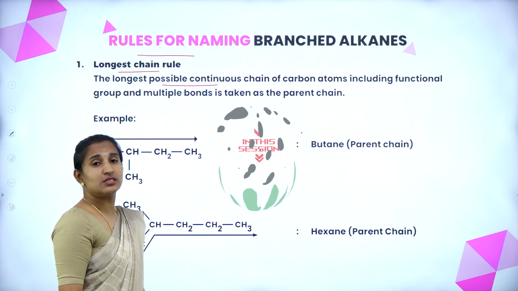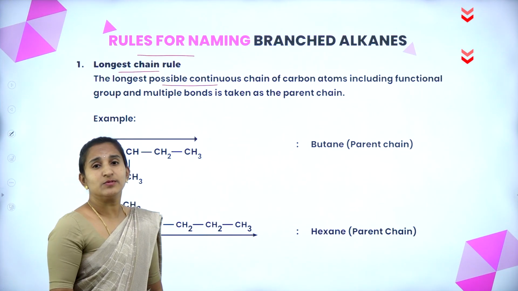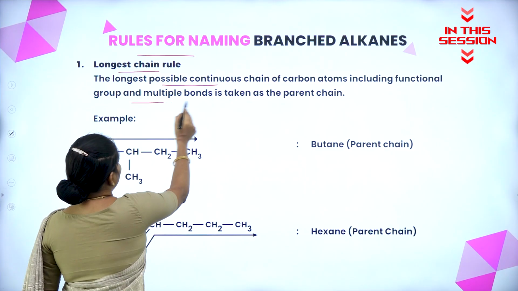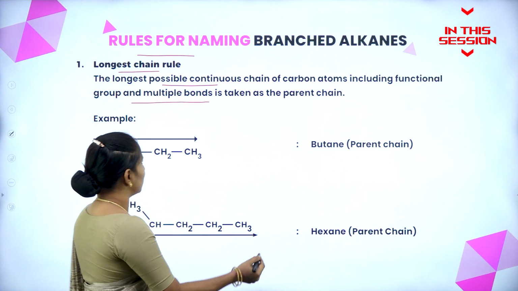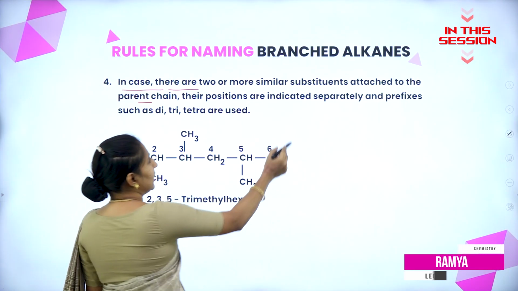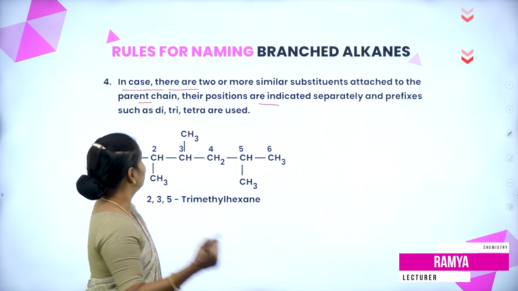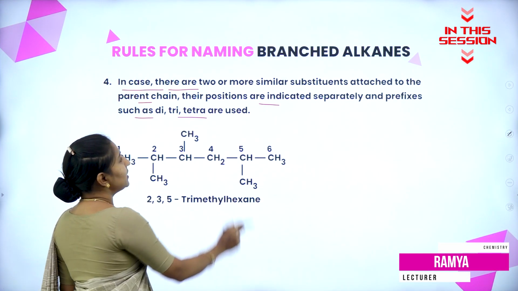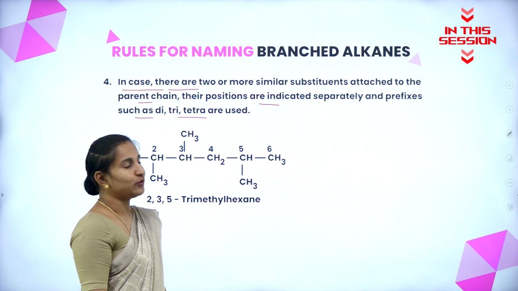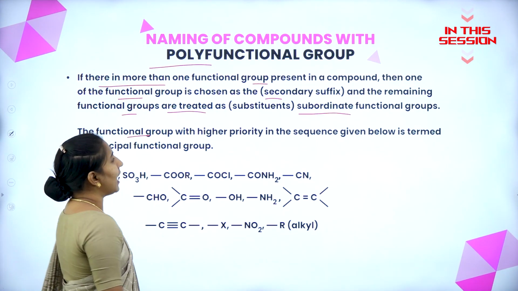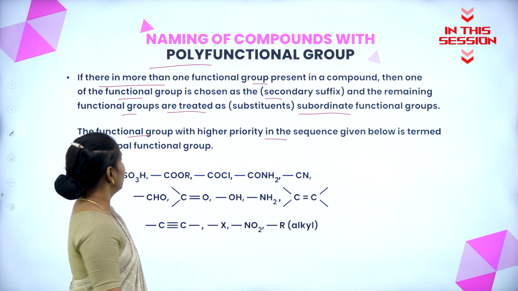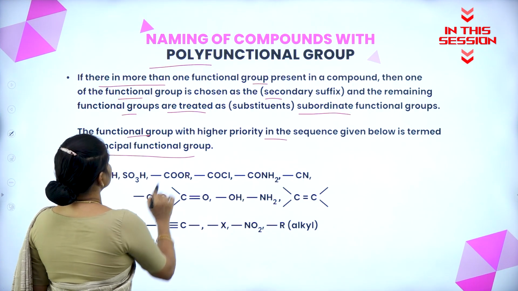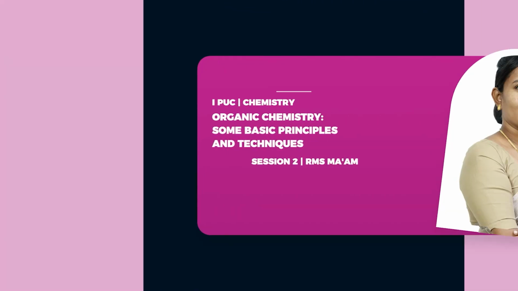The longest possible continuous chain of the carbon atoms, including functional group and multiple bond, is taken as the parent chain. Their position is indicated separately, and prefixes such as di, tri, tetra are used. The functional group with a higher priority in the sequence given below is termed as the principal functional group.